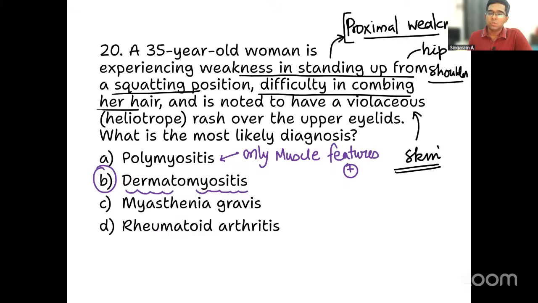Myasthenia gravis anyway is ruled out because myasthenia gravis will have what type of features? Yes, diplopia, ptosis, all would be the features of myasthenia gravis, right? Not this type of skin involvement and muscle involvement. That is not given in the question. Rheumatoid arthritis, you all know about it. It's related to the joint involvement only. It doesn't present with any skin features like a rash. So that is also ruled out. So the clear answer for our question is dermatomyositis only.